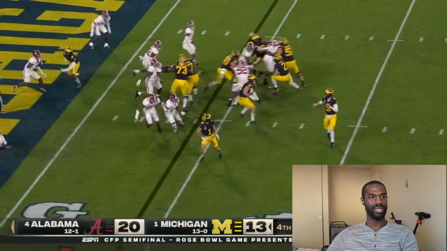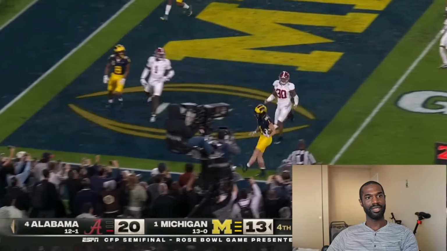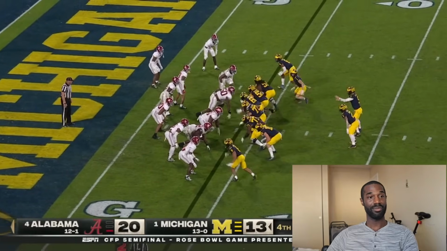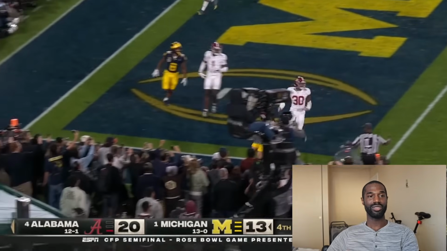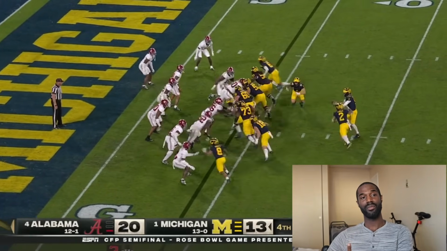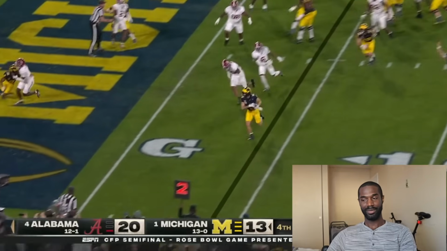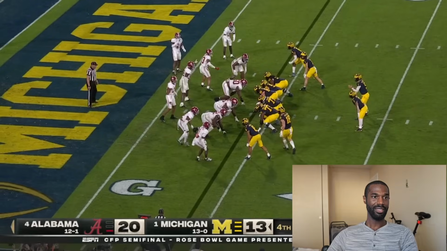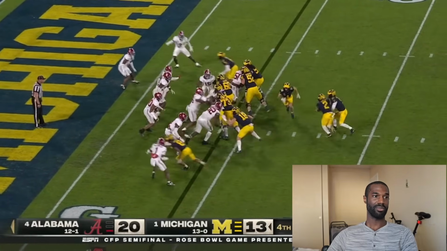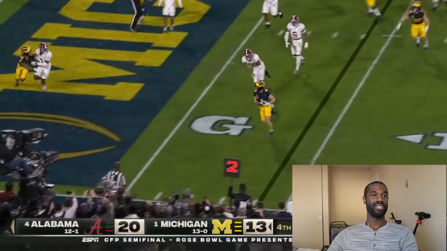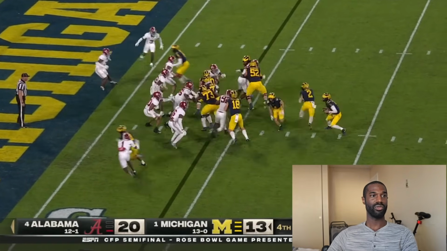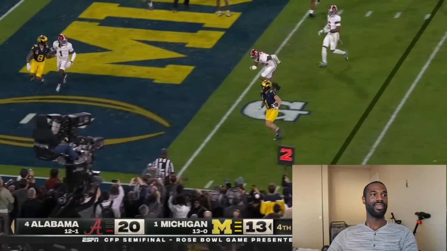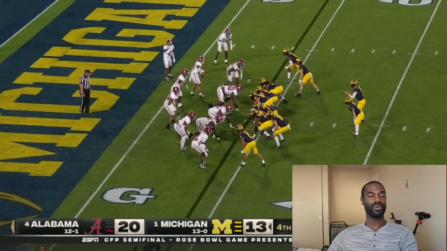And Michigan, once again, does something. It's kind of simple this time, a little easy. But they bring Roman Wilson, once the ball is snapped, in motion coming across behind the offensive line. They fake to Blake Corum, so it's a play action. So to get the Alabama defense flowing to that right side of the offense, which is the Alabama defense's left side, you got 1, 2, 3, 4, 5, 6, 7, 8 Alabama defenders looking toward that side.